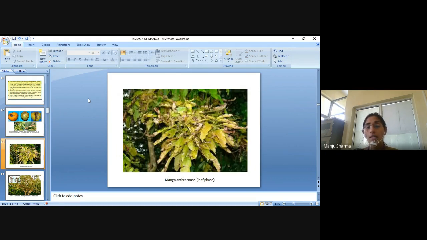And that is the leaf phase of anthracnose disease, of a plant infected by anthracnose. Here the color of the leaves has changed from green to lemon yellow, and different types of branches are there.